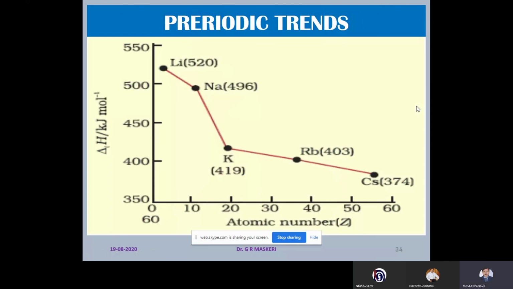Now, along a group, ionization enthalpy decreases. As ionization enthalpy decreases, metallic property increases. As you know, from lithium to cesium atomic size increases, the electrons are loosely held by the nucleus and can be easily removed. Therefore, cesium has less ionization enthalpy in comparison with lithium.